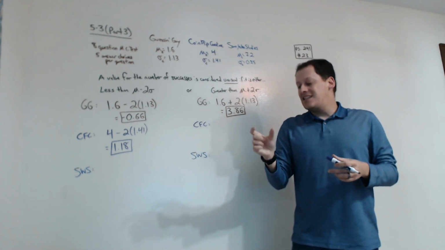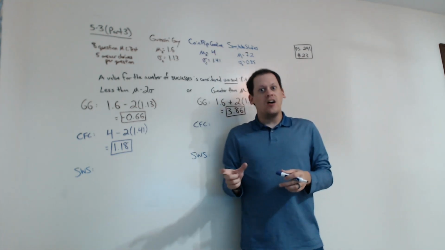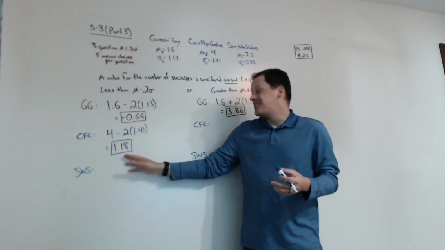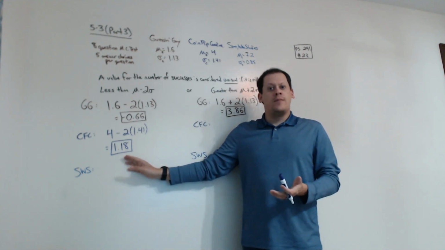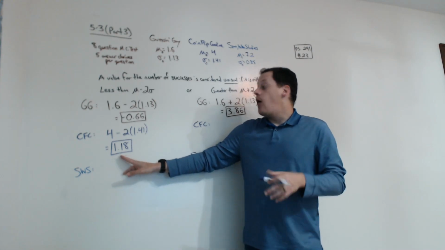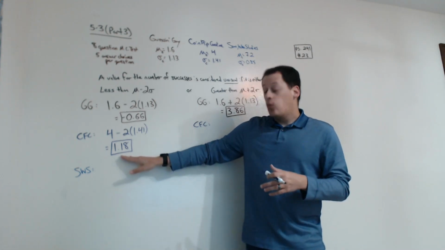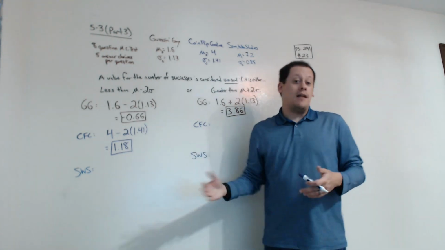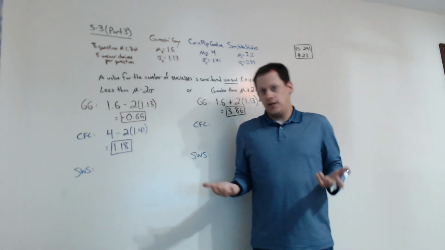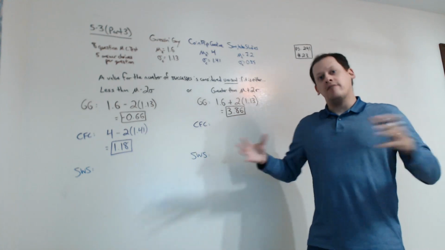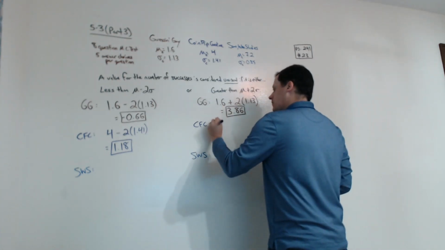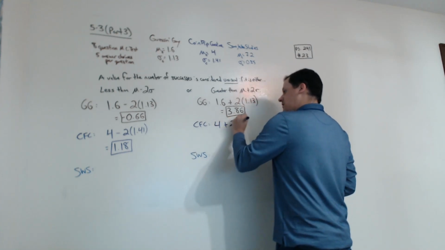But since she's guessing 50-50 on every question, it's actually not unusual for her to only get 2 questions right on a test of 8. Now, only getting 1 would be less than this, and that is unusual. But even something as low as 2 out of 8 is not unusually low for her, because she's got a lot of variability there. On the high end, mean plus 2 standard deviations.